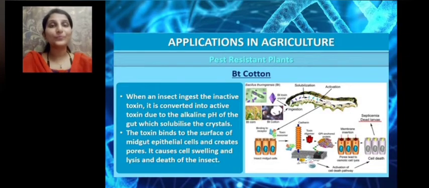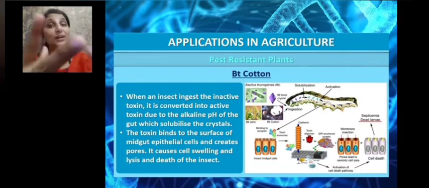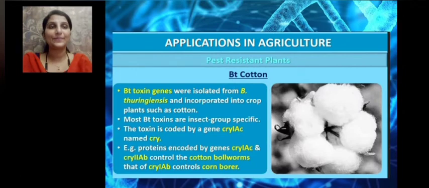So that is how the Bt toxin, which is produced inside Bacillus thuringiensis, kills an insect which has ingested it. Once it enters the body of the insect, it gets solubilized in the midgut region, and the active toxin attaches to the epithelial cells of the midgut and causes pores. The cells swell up and burst, it brings about lysis and causes the death of that particular insect. So how is this gene utilized?